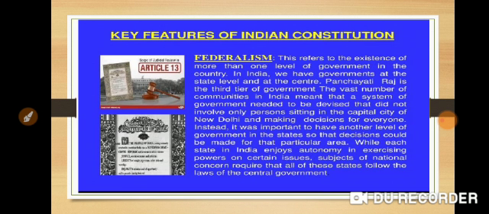What are the other key features? Federalism is one of the very good features of the Indian constitution. It refers to the existence of more than one level of government in the country. In India, we have government at the state level and at the center, and Panchayati Raj is the third tier of government. The vast number of communities in India meant that a system of government needed to be devised that did not involve only persons sitting in the capital city, New Delhi, and making decisions for everyone.